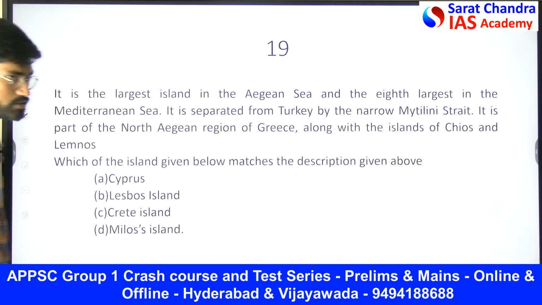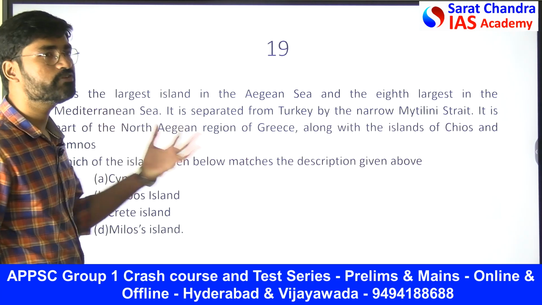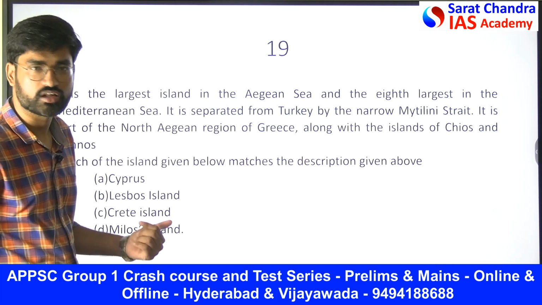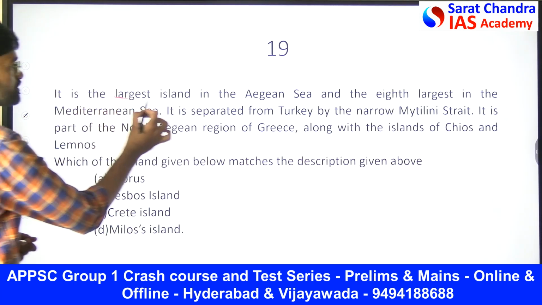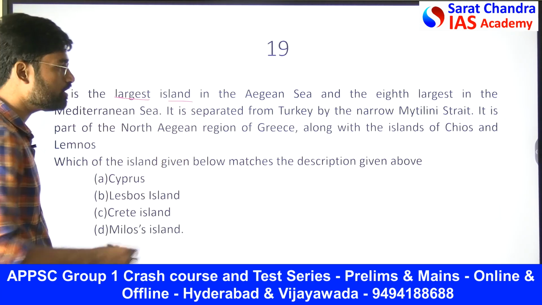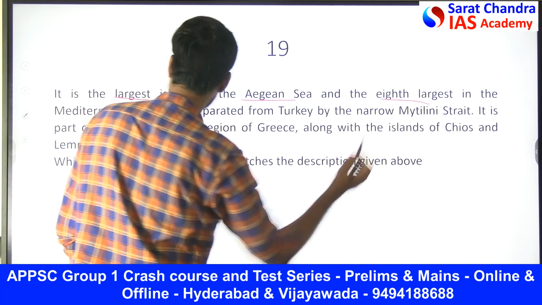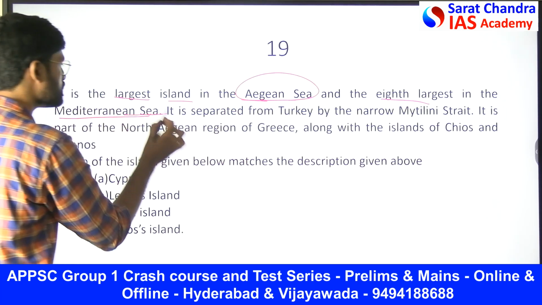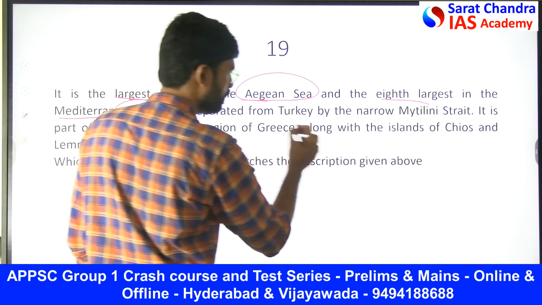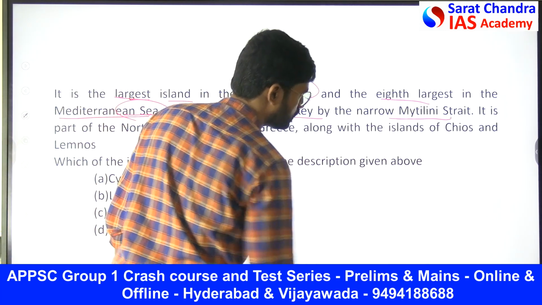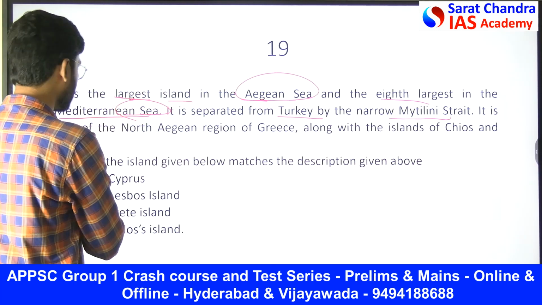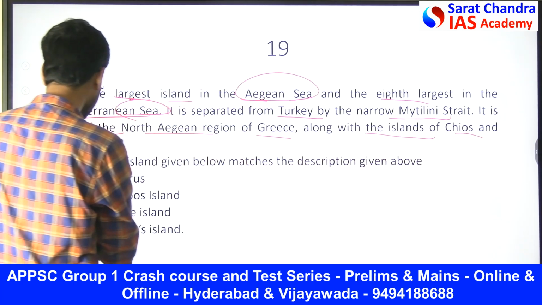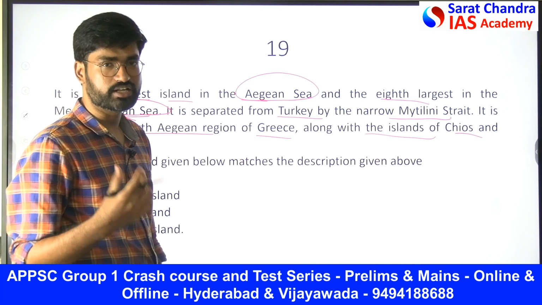So now 19th question. See, these types of descriptive questions can also be asked. They give a description and ask what it relates to. Now descriptive: It is the largest island in the Aegean Sea and the 8th largest in the Mediterranean Sea. So it is in the Aegean Sea, and also in the Mediterranean Sea region. It is separated from Turkey by a narrow Miltini Strait. It is part of the North Aegean region of Greece along with the islands of Chios and Lemnos. So it is also in the region of Chios and Lemnos.